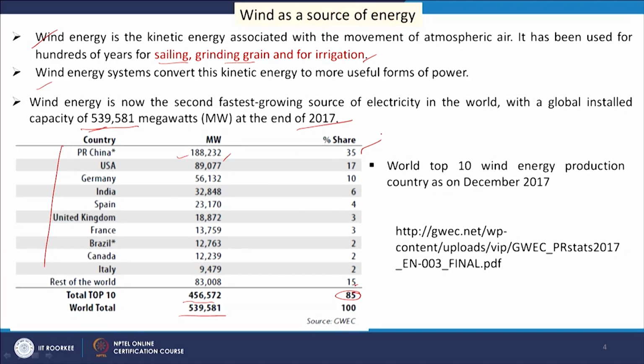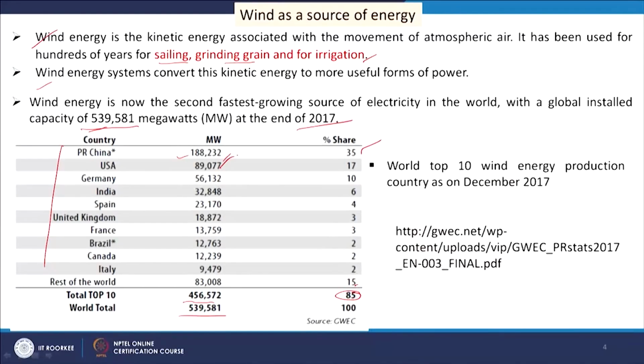So in China around 35% of energy is produced from wind. The US is second with 89,077 megawatts, a 17% share. Germany is third with 56,132 megawatts and a 10% share. For India we have 32,848 megawatts with a 6% share. So out of the total energy produced in the country, we have 6% from wind energy.